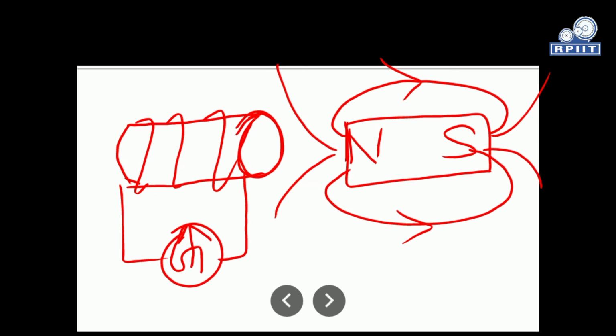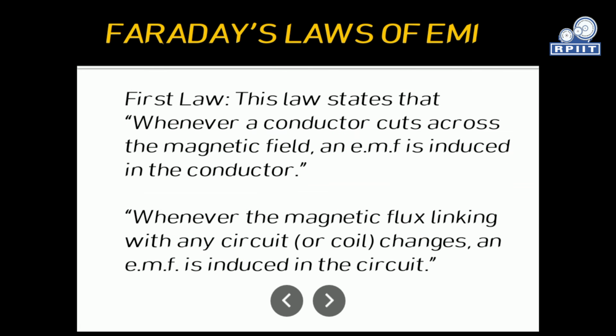The direction of the induced EMF in the coil depends upon the direction of the magnetic field and the direction of motion of the coil.